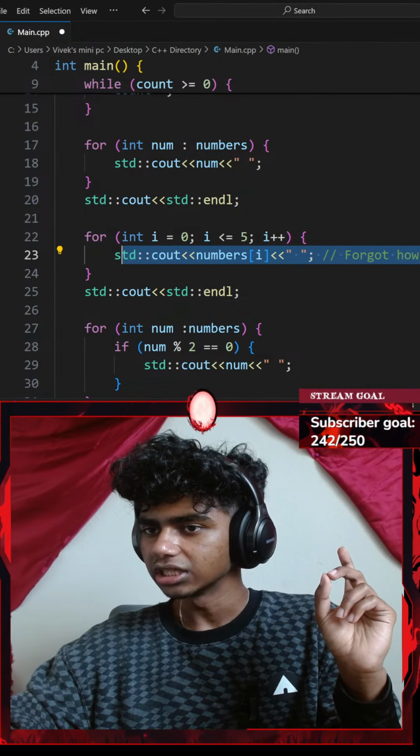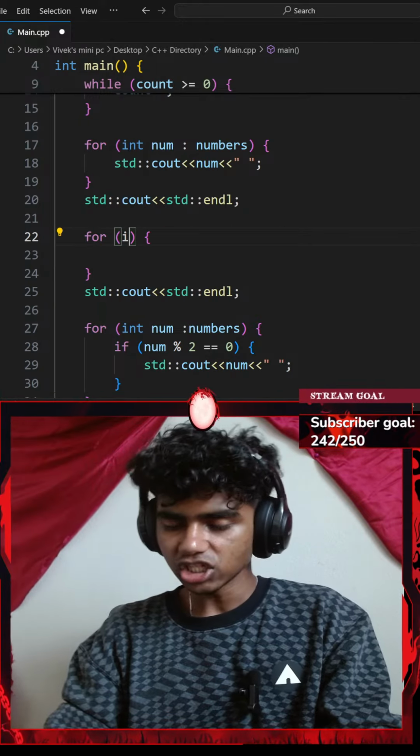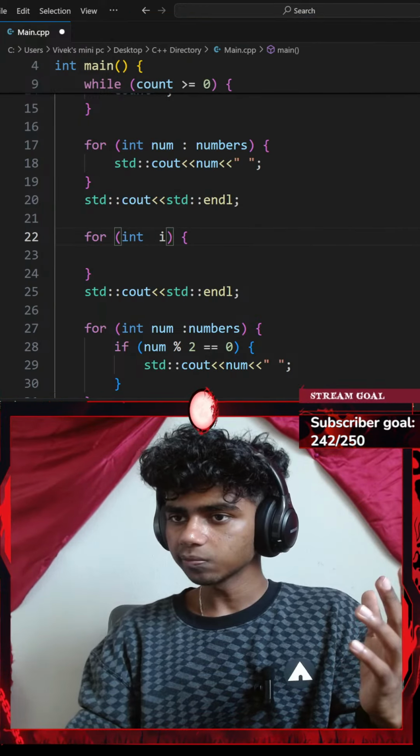Okay, let me just delete this part. There we go. And maybe even this part. Okay, let's go with for every integer of i.